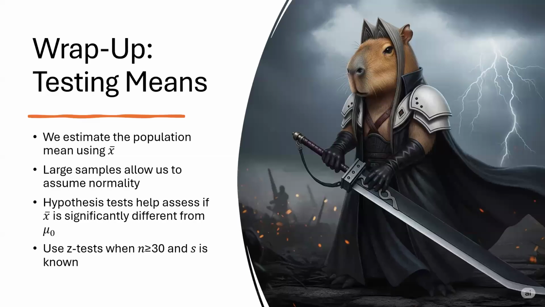When we test whether a sample mean is significantly different from a claimed population mean, we're asking, is what we observed just random sampling variation, or is it strong enough evidence to suggest something new is going on in the population?